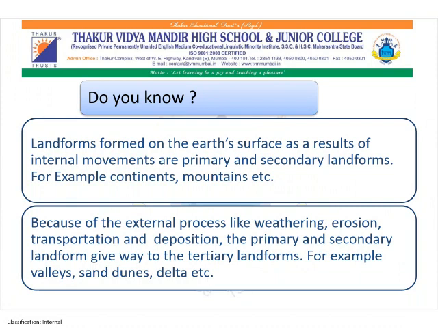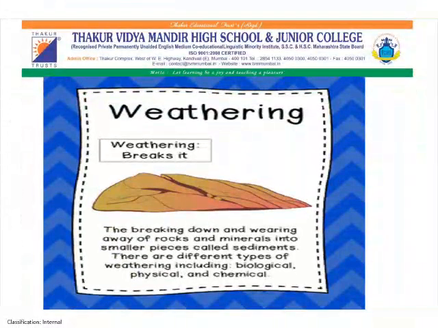Now, because of the external processes like weathering, erosion, transportation and deposition, the primary and secondary landforms give way to the tertiary landforms. For example, valleys, sand dunes, deltas, U-shaped valleys, etc. In this chapter, we are going to study the different types of weathering.